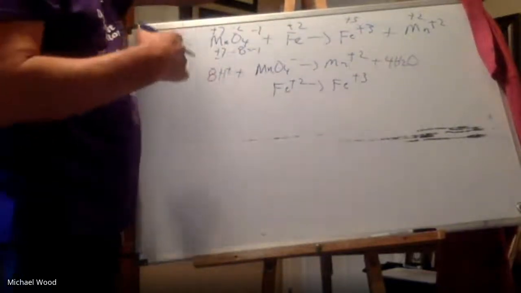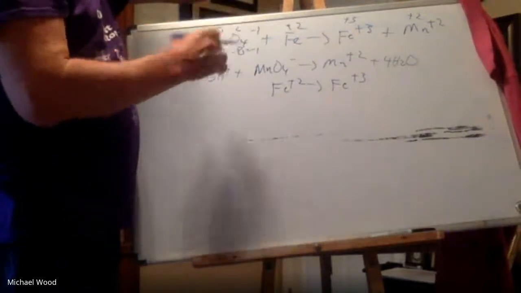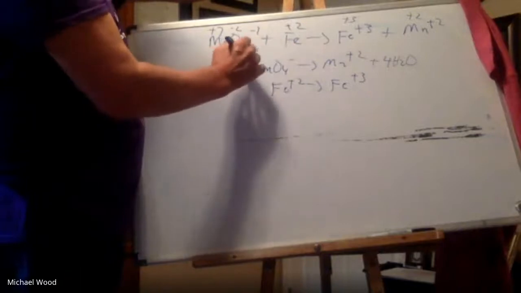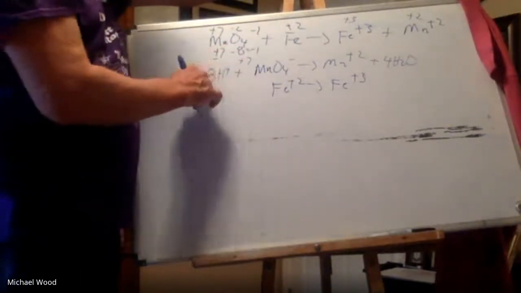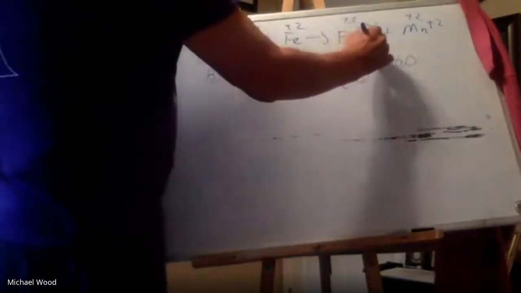Now this is where I always screw up. This is where I balance the charge. So I want to make the charge equal on both sides. So there's 8 positives and 1 negative here. So overall there's a positive 7. 8 positives and 1 negative, positive 7. And on this side, positive 2.